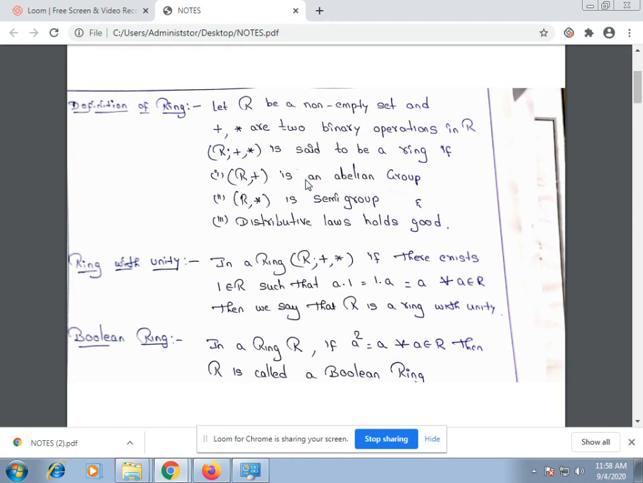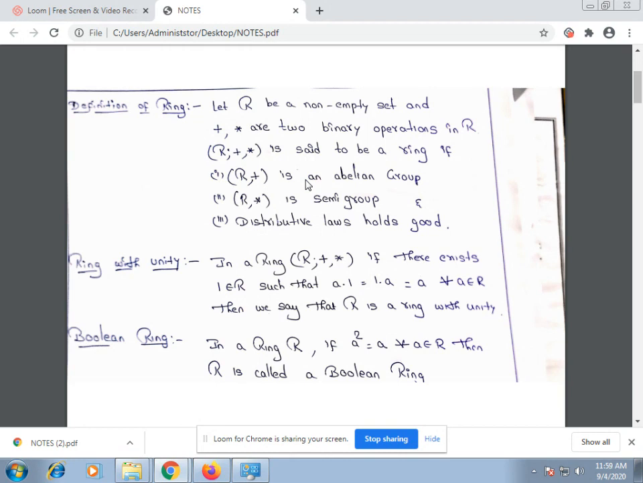Now I'm going to explain another definition, ring with unity. This is similar to the identity law under multiplication. Suppose R is a ring. If there exists 1 belonging to R such that a · 1 is equal to 1 · a is equal to a for all a belonging to R, then we say that R is a ring with unity.